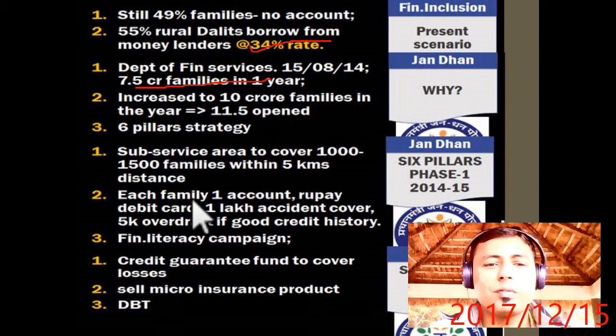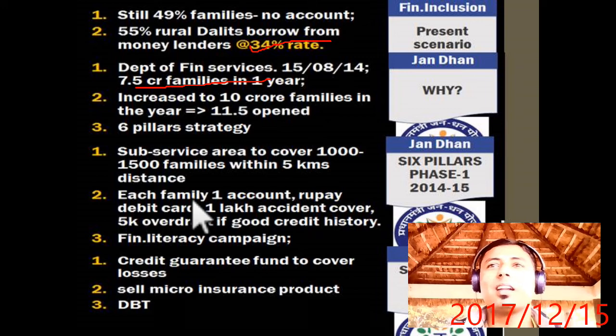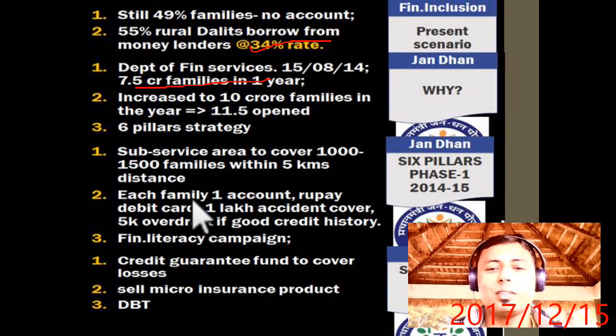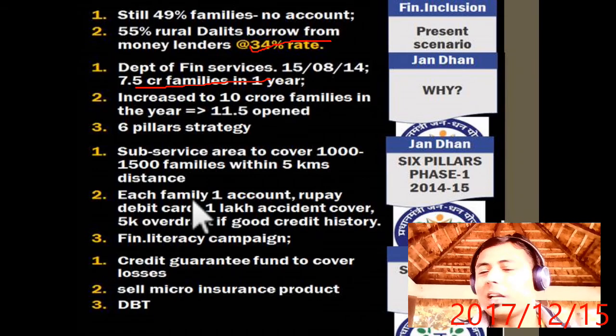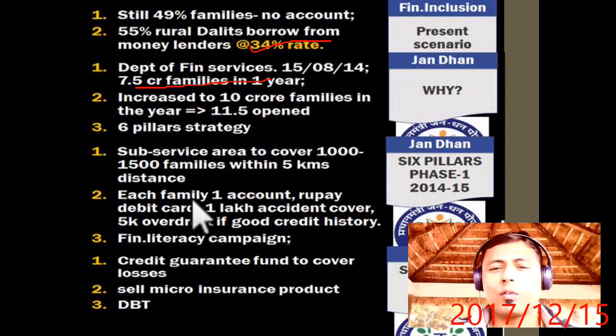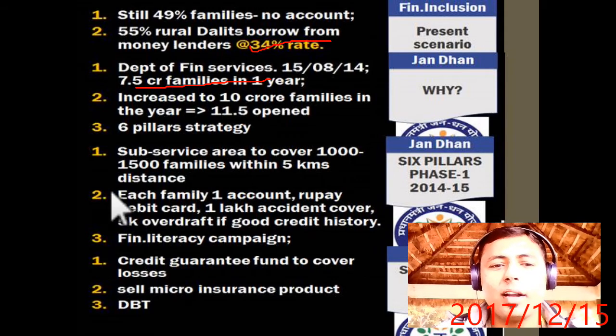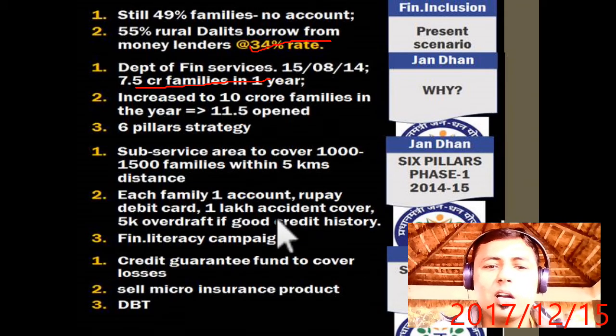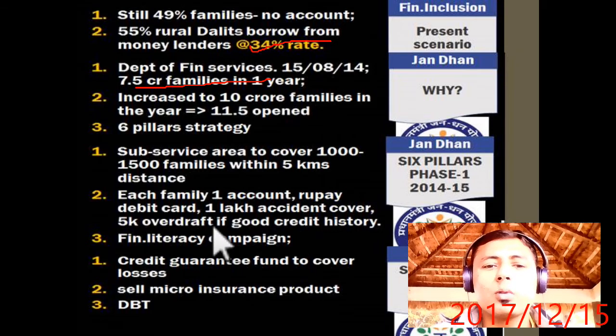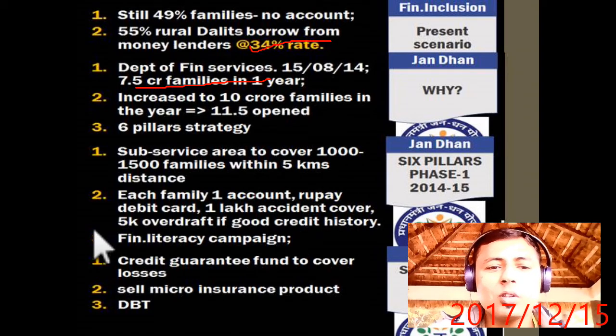It doesn't mean that if an area is rural, or a city area, and the population is 5000, then we will have to open 5 banks. No, within a 5 kilometer radius, or for 1000 or 1500 families, there should be some point. Each family gets one account, obviously with a Rupee debit card and 1 lakh accident cover, and 5000 overdraft if there is a good credit history.